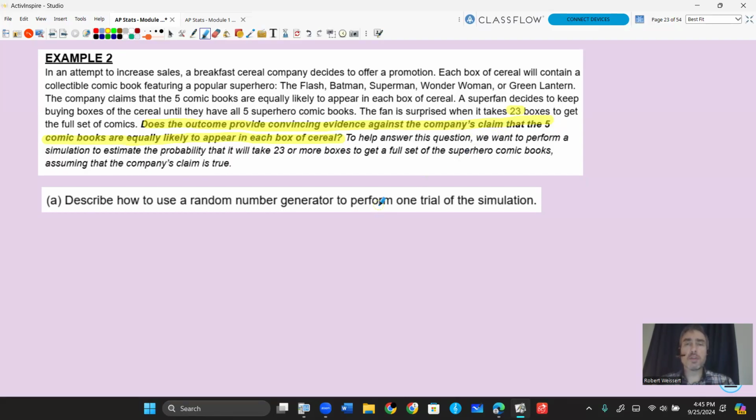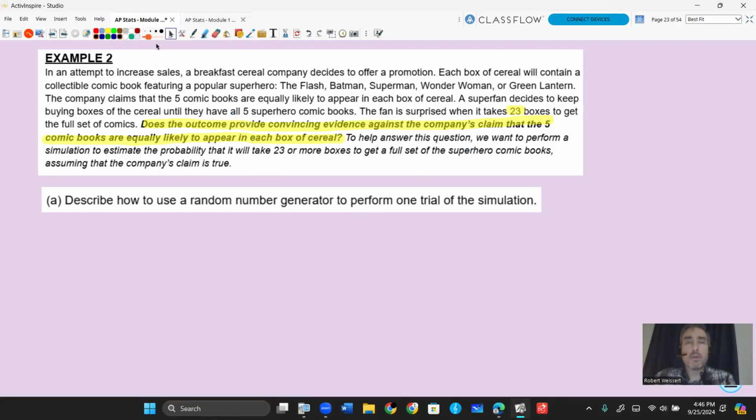So to help answer if this is unlikely to happen, so we can see if the game is rigged, we're going to do a simulation. So how would we use a random number generator to perform one trial of this? Now, the key thing about this simulation is we're going to continue the process until we get all 5 comic books. So in order to do this, you've got to think about how we're going to do this.